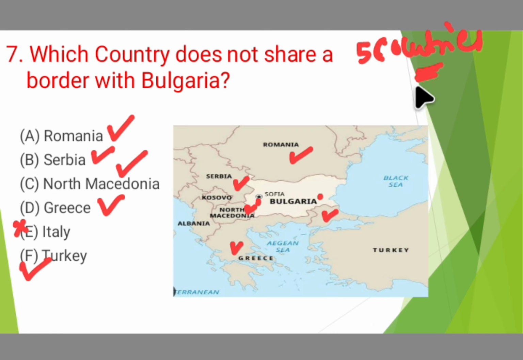And other key important points related to this region: here is the Mediterranean Sea, here the Aegean Sea, this is the Sea of Marmara, this is the Black Sea, and again we have here the Crimea Peninsula. After that we have Russia.